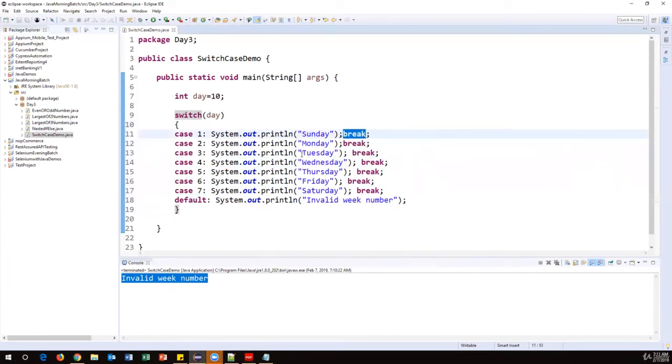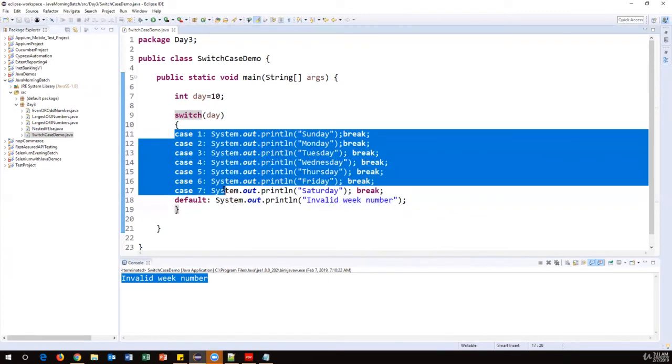I know the rest of the conditions will not match anyway, so I just come out of this switch block, so I have to use the break command. If I don't use the break command, even though the condition is true, it will go on to the next statement and check the rest of the statements. To avoid that, I have to use a break statement after completion of each statement. And in the default block, we don't require break because after the default block, we don't have any more lines. This is the last condition, right? After this, we don't have any lines of code, so we don't require a break command here.